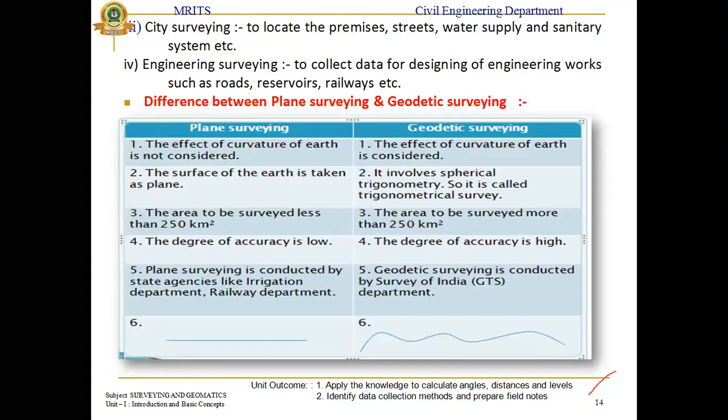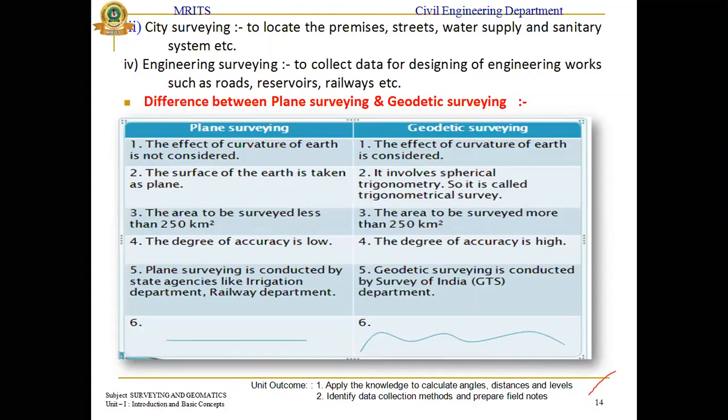Next, plane survey and geodetic survey. There are five or six types, including diagrams. First, in plane survey, the effective curvature of the earth is not considered. In geodetic survey, it is considered. In plane survey, the surface of the earth is taken as a plane. Geodetic survey involves the spherical shape of the earth and trigonometrical calculations, and is called trigonometrical survey.